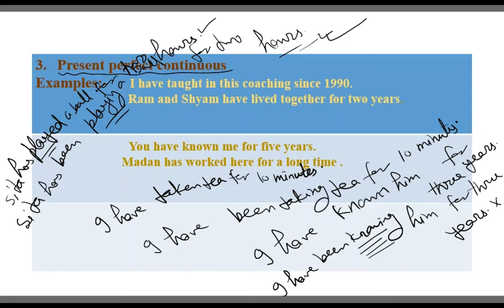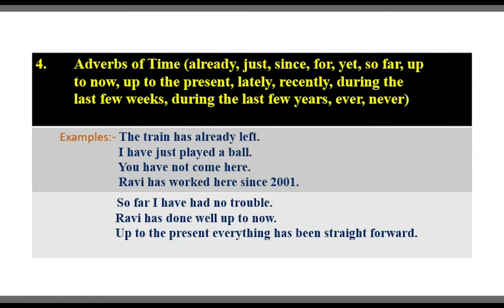Now the fourth rule, this one is very important. Here it has been given adverbs of time. It means we are having some adverbs of time, and when we get those adverbs, we have to use present perfect.